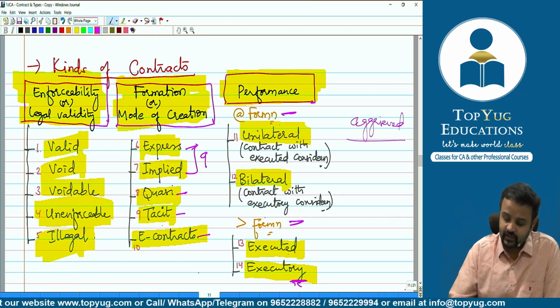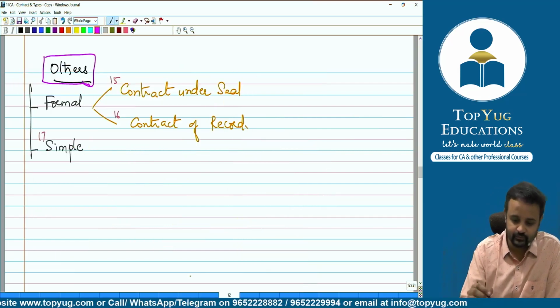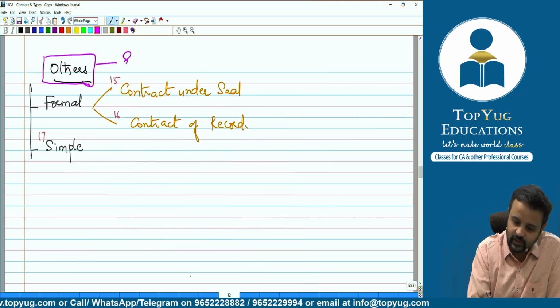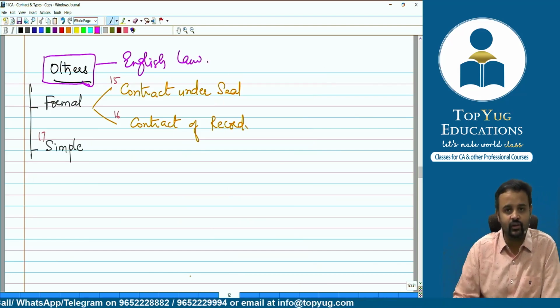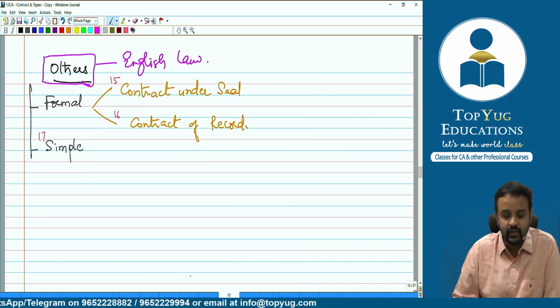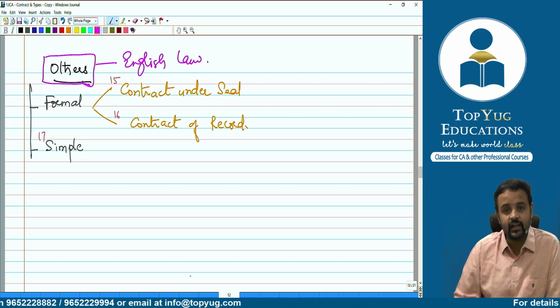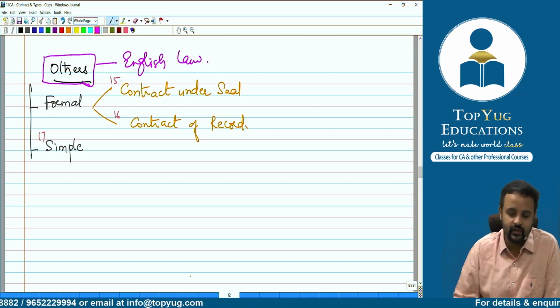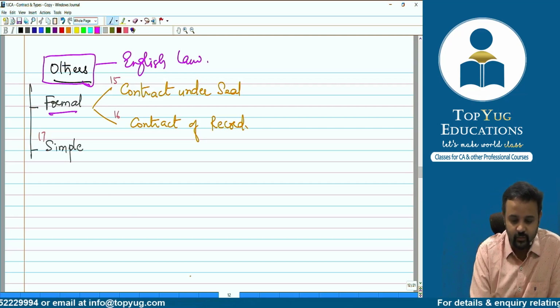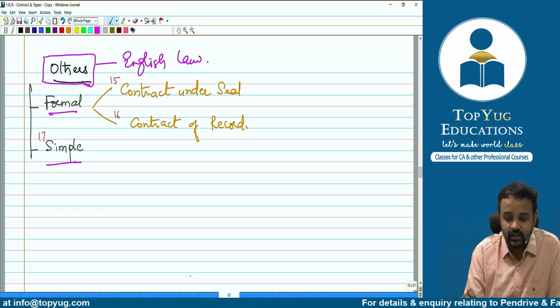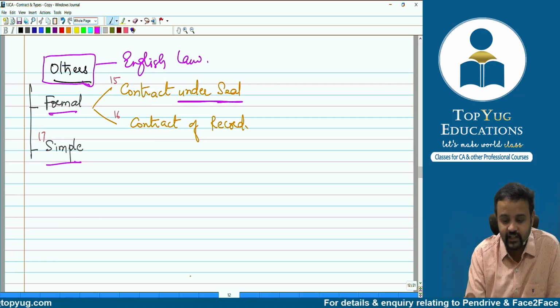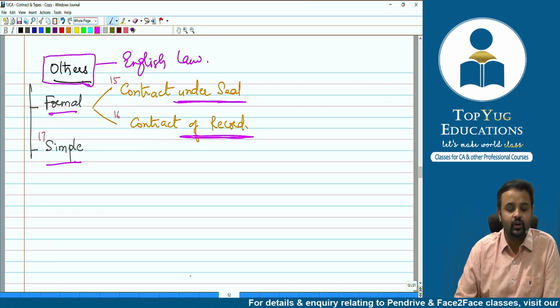Now, please understand, this is as per English law. We are not talking about Indian law. We are talking about English law, English Contract Act, Britishers. What they have done is they also say that the contract can be classified as formal or simple. Formal contracts, simple contracts. They say the contract can be under seal, or contract can be of record.